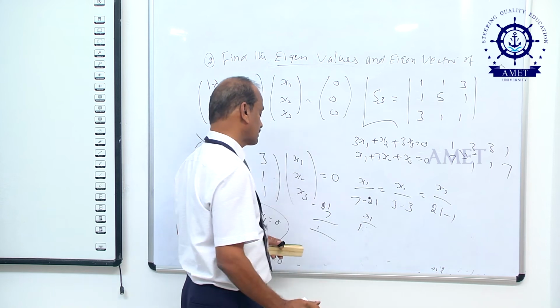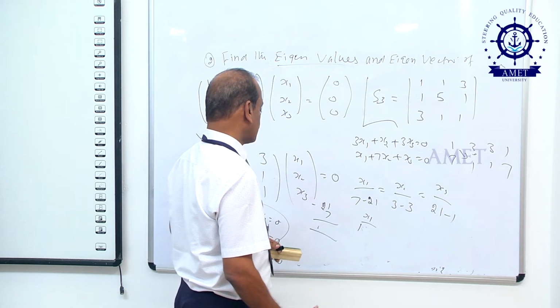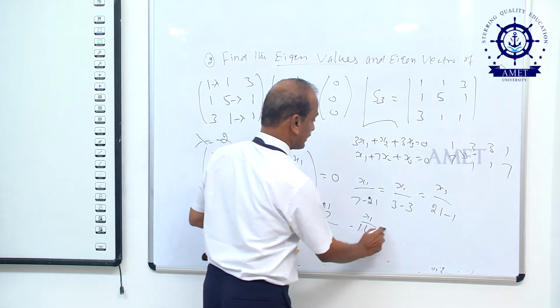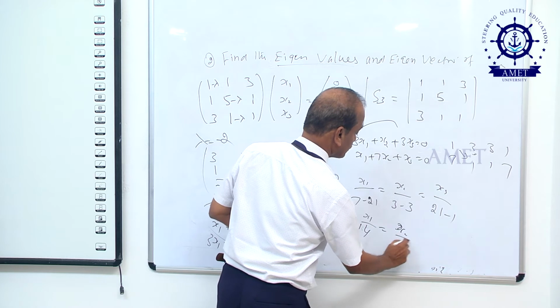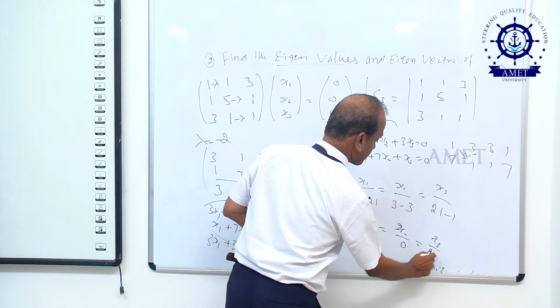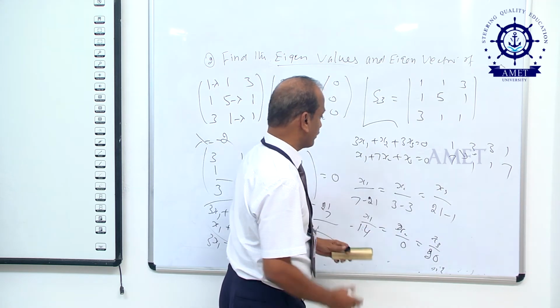Simplify, we get some numbers: minus 14, x2 into 0, and x3 into 20.